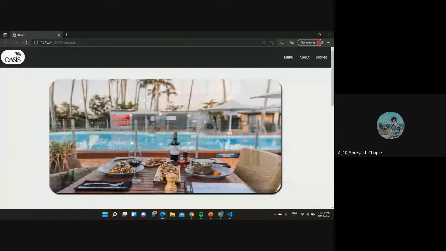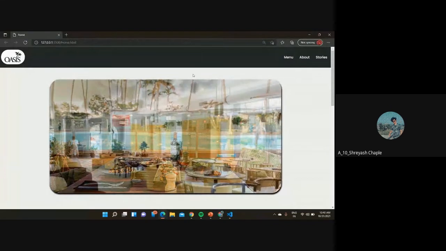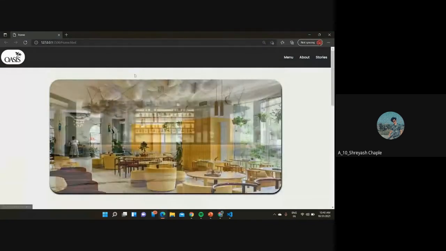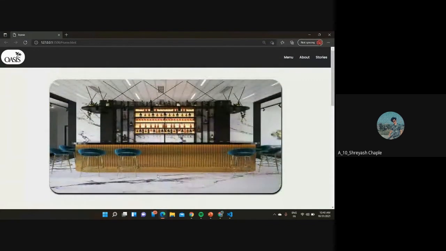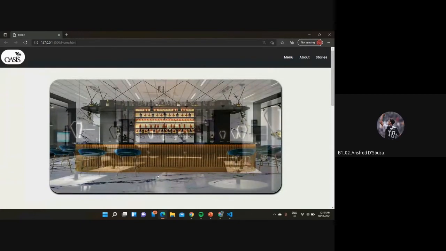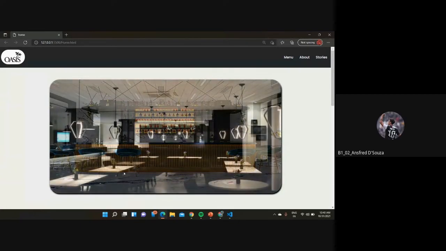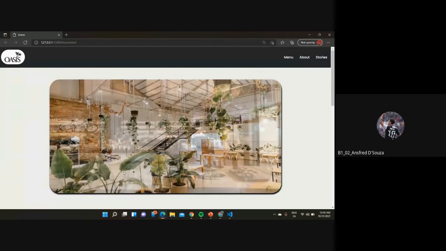So this is our website, Oasis Restaurant. Now Ansfriend will explain the navbar and the footer of the website. Okay, so the navbar we built using Flexbox, both the navbar and the footer.